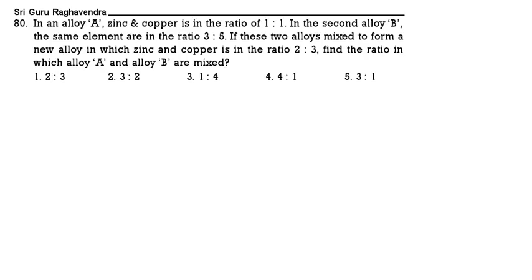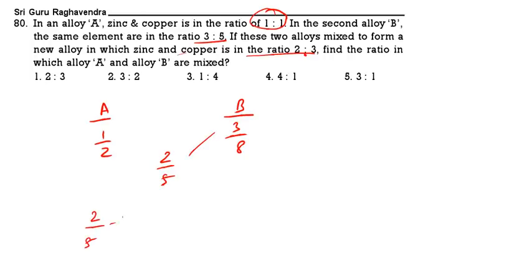In an alloy A, zinc and copper is in the ratio of 1:1. In B, it is in the ratio of 3:2. Now you take zinc ratio 1/2. Here zinc ratio 3/8. If these two alloys are mixed, zinc and copper will be 2/5. It will be 2/5. Now do alligation mixture.